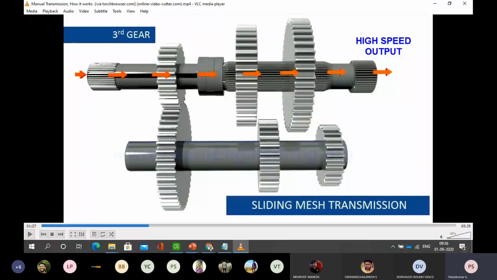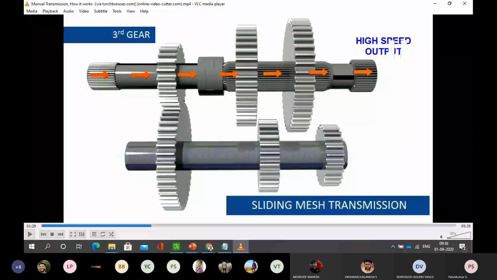In that case, I am not using a sliding mesh transmission. We'll see how it works. Whatever power is generated is applied to the wheels through the powertrain, which is coupled to the differential. So this is the way it works.